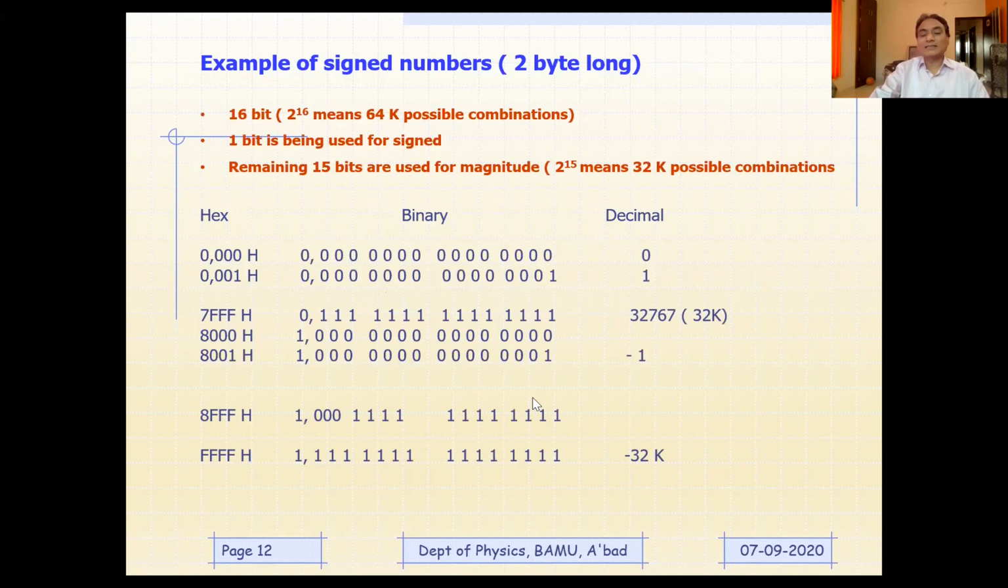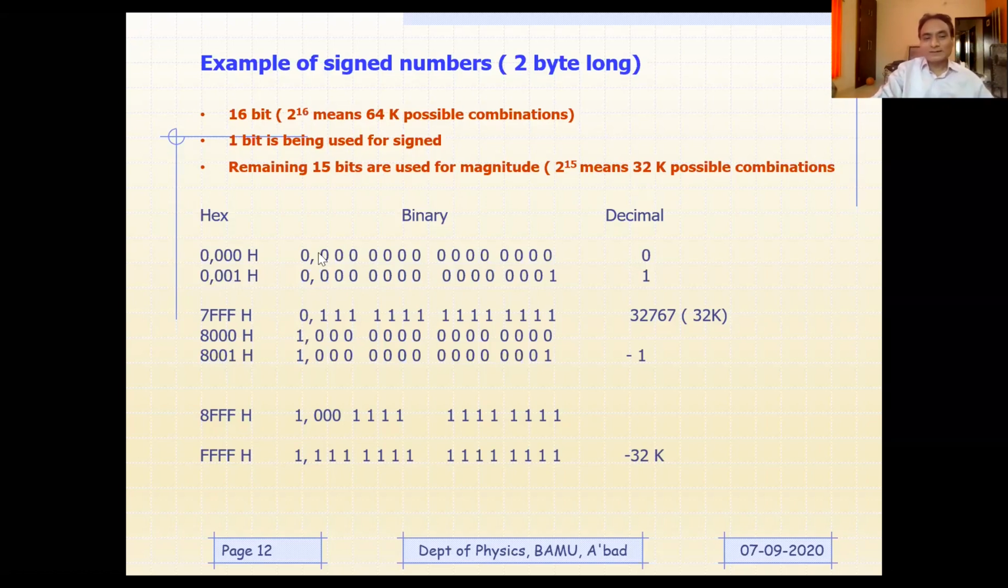Whereas as far as signed numbers are concerned, as I mentioned earlier, the MSB, 1 bit, is reserved for sign, right? So you have got only the remaining 15 bits out of 16. One is reserved for sign, so we will have only 15 bits for magnitude. 1 bit is used for sign, 15 for magnitude, and 2 to the power 15 is 32k. If you calculate 2 to the power 0, 1, 2, 3 like this, 2 to the power 15 results in 32k possible positions.